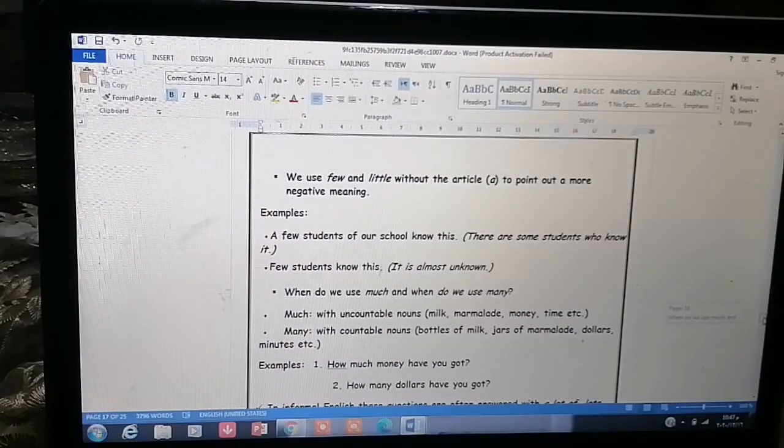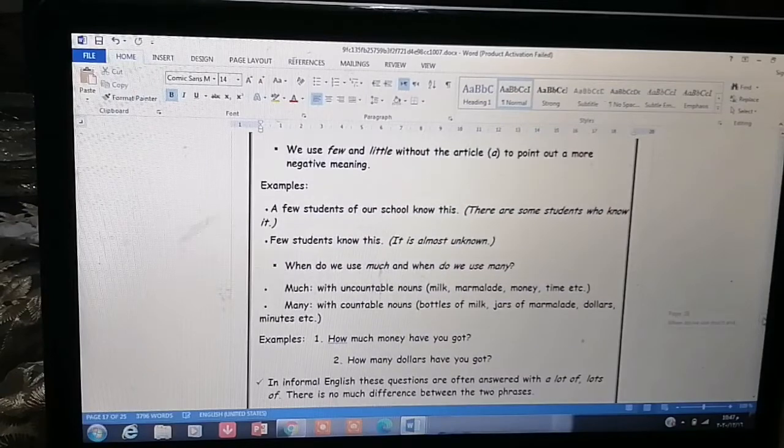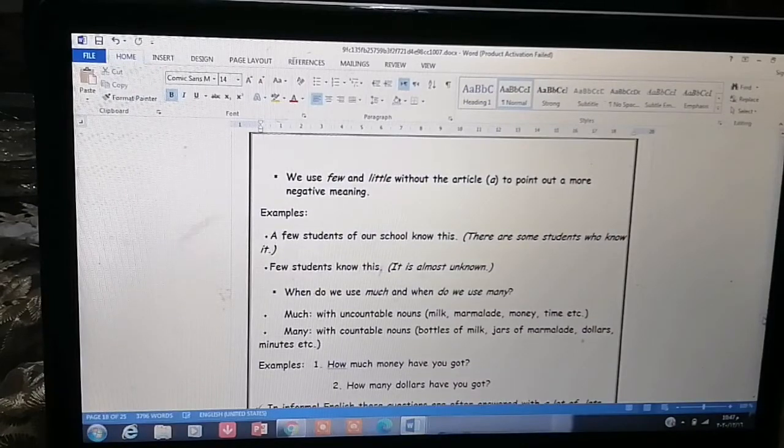Look at this note. We use few and little without the article a to point out a more negative meaning. Okay, look at this one. Look at this example. A few students of our school know this. There are some students who know it. Okay, with a few. Why? Look at the second sentence. Few students know this. It is almost unknown. Okay.